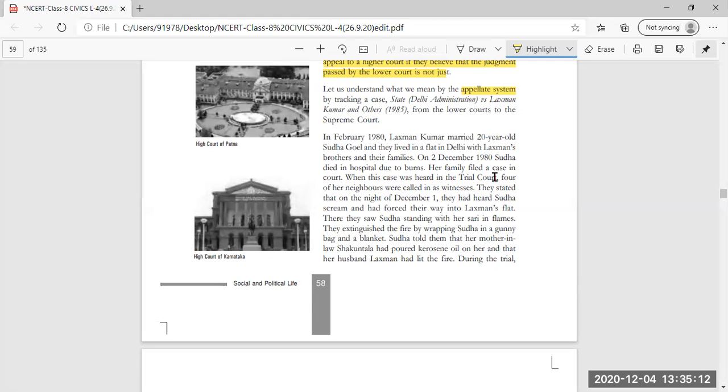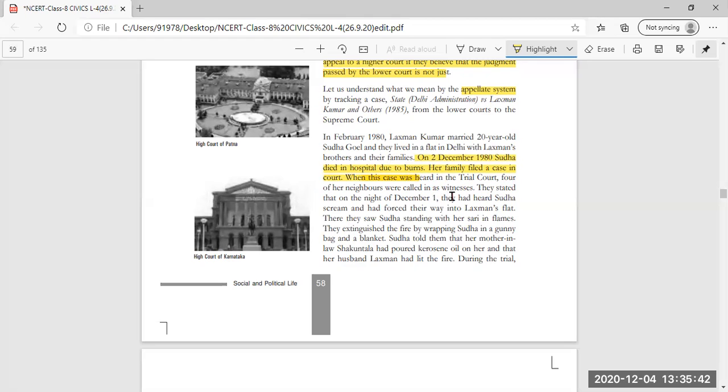On 2nd December 1980, Sudha died in hospital due to burns. This was the injury to Sudha, the wife of Lakshman Kumar, and she died in the hospital just because of the burns. Because of the burns means she was burnt. Her family, Sudha's family, filed a case in court.